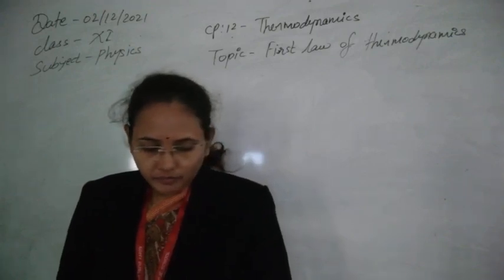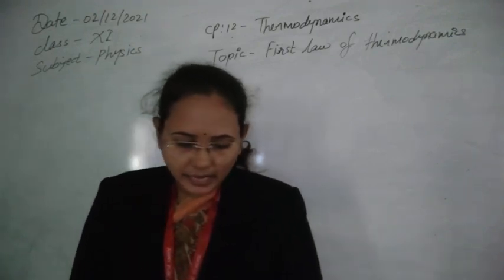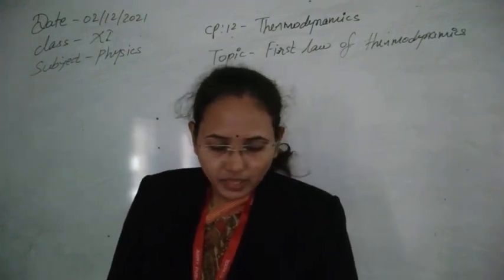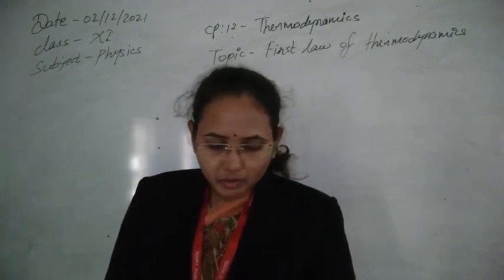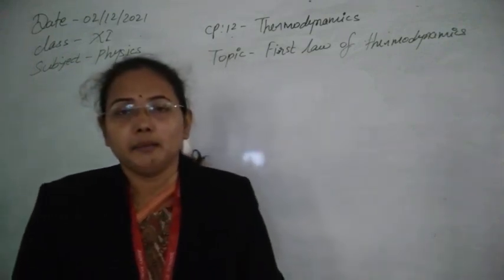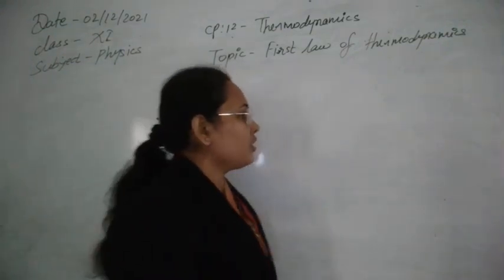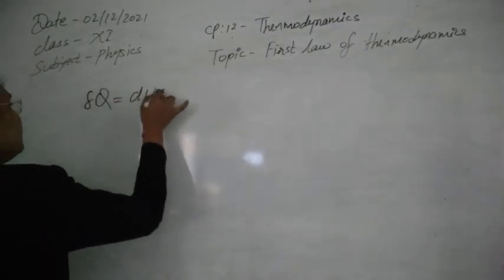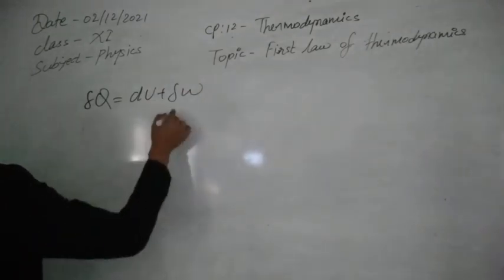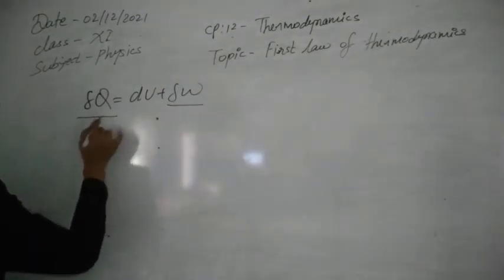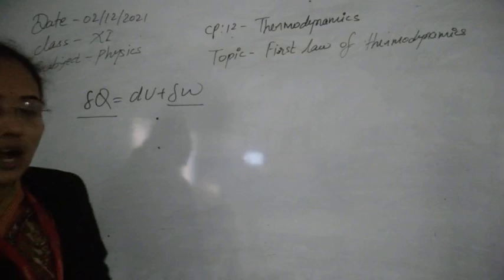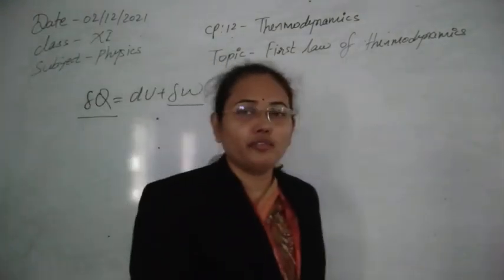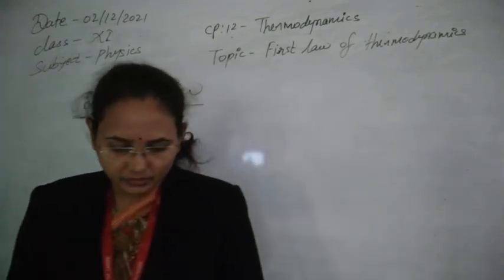Next, from the first law of thermodynamics, we learn that it is impossible to get work from any machine without giving an equivalent amount of energy to the machine. If we need to obtain some work, look at this equation again. This equation says we can obtain work whenever we add some heat to it. Without supplying energy to the system, we cannot get work from the system.